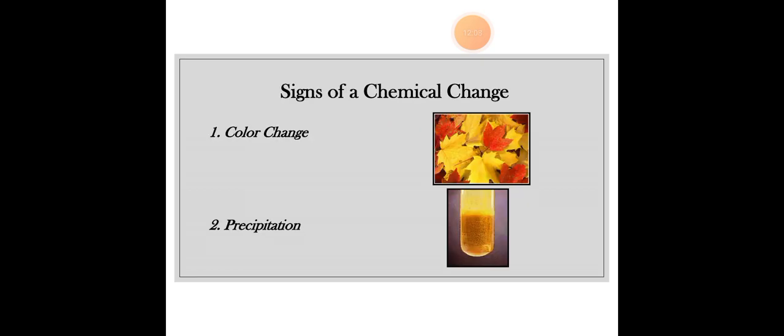You can never do that. So, signs of a chemical change. There are some signs that will help you know that it's a chemical change. First of all, color change. If a substance is changing its color, you should know that it has converted into a chemical change.